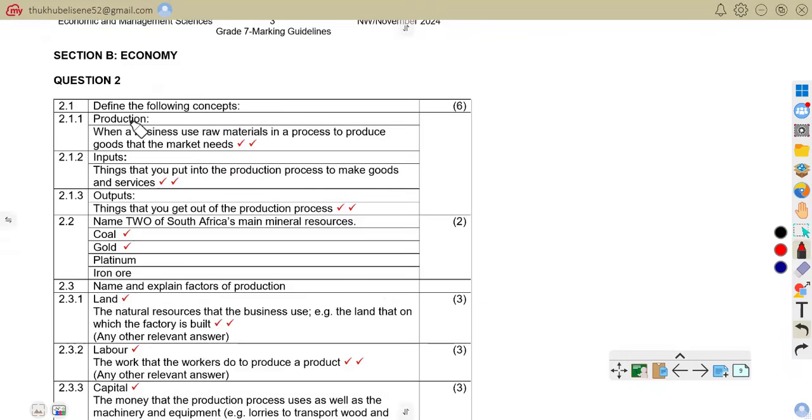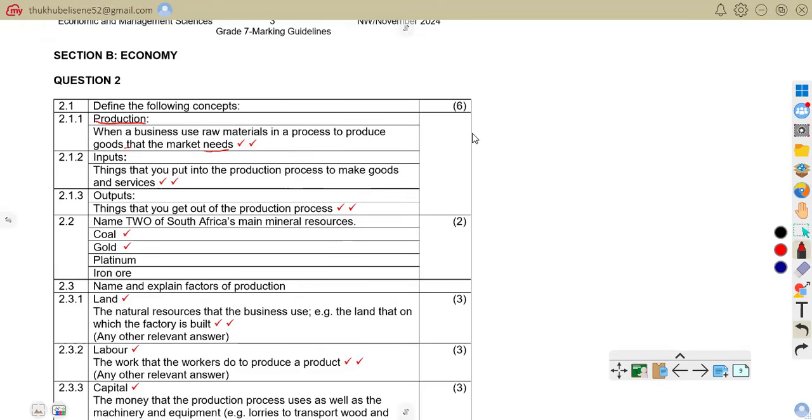Here are the answers. Let's quickly look at these answers where we're going to define production. A production is when a business uses raw materials in a process to produce goods that the market needs. So production is whereby you're turning raw materials into finished goods.